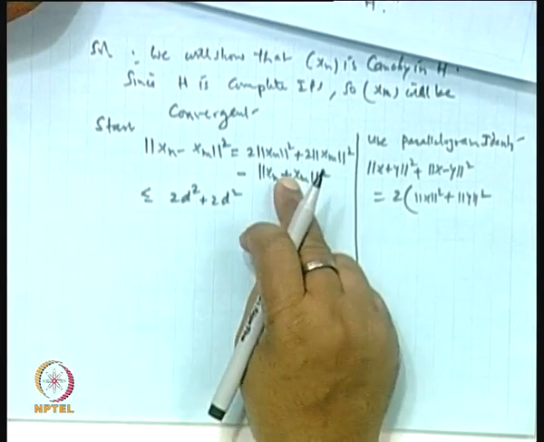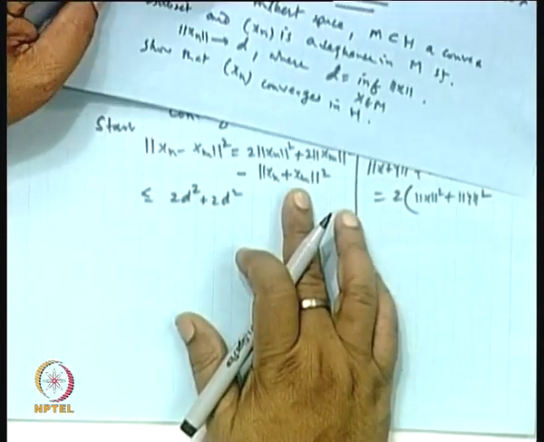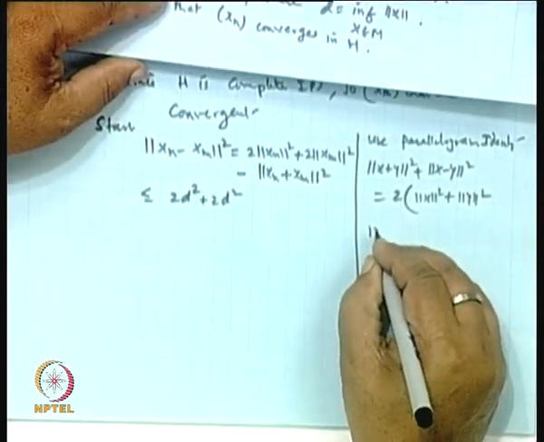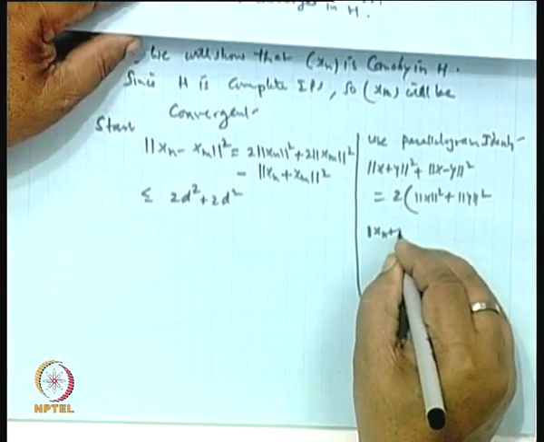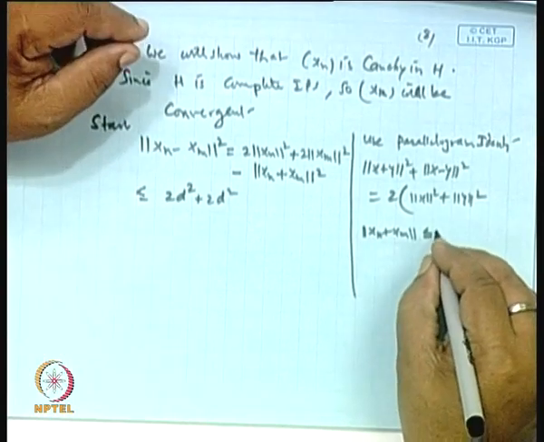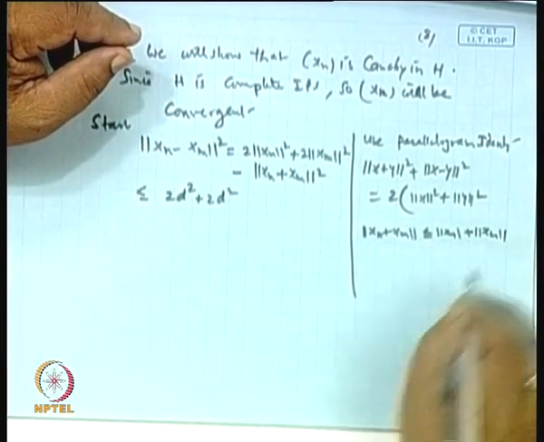And then this part, x n plus x m. This thing we can write like this: norm of x n plus x m is less than or equal to norm of x n plus norm of x m. Okay.